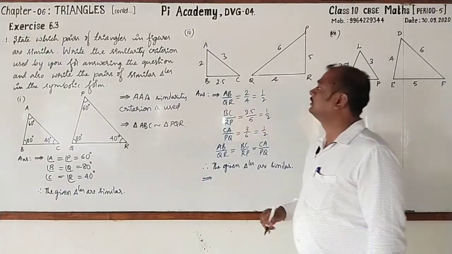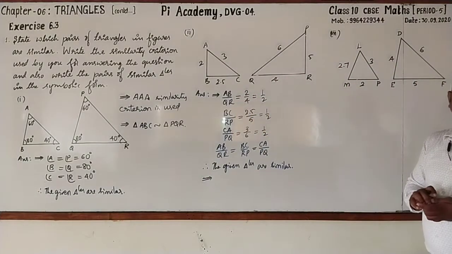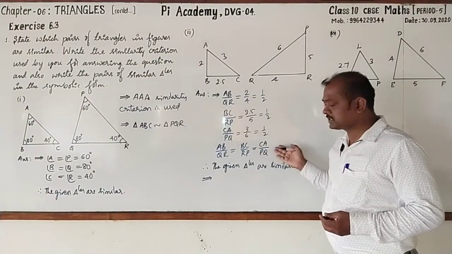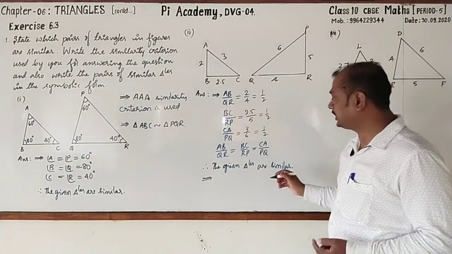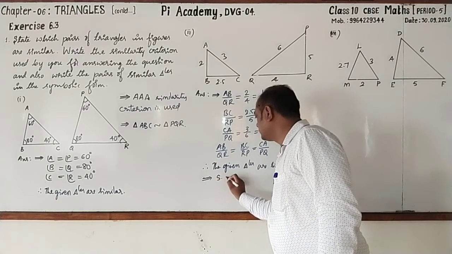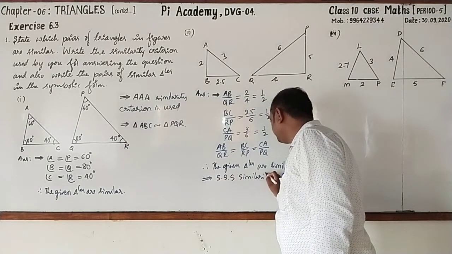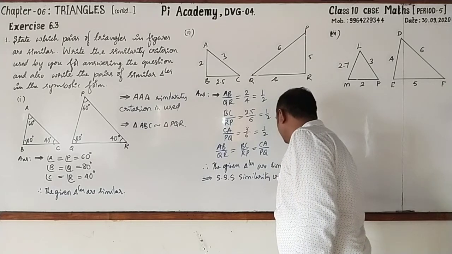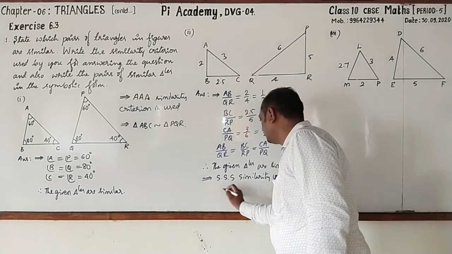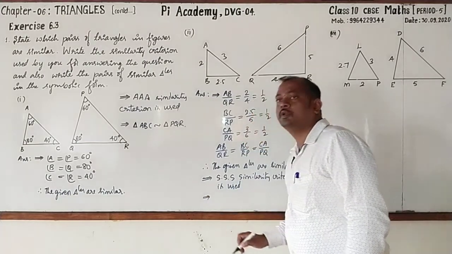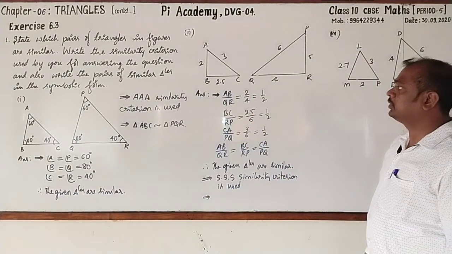Next, second sub question. Which similarity criteria has been used? Here sides are given. The sides are in the same ratio. Hence we can write yes, the similarity criterion is used. And third sub question, we have to write it in symbolic form. What is that symbolic form?